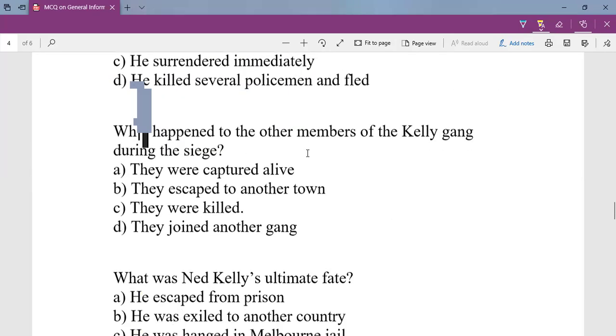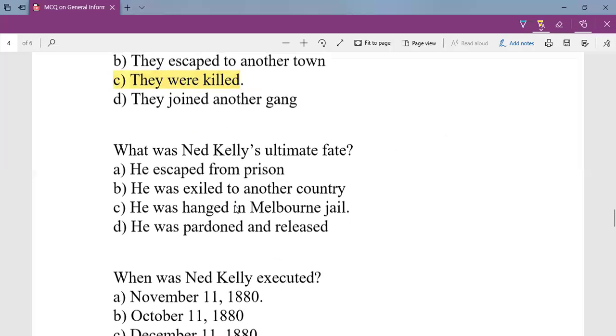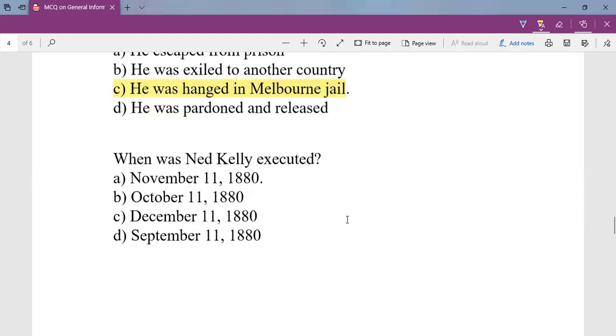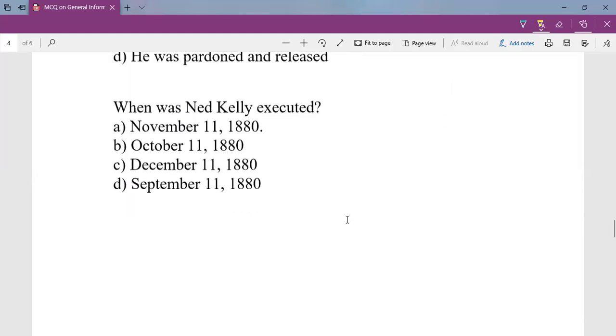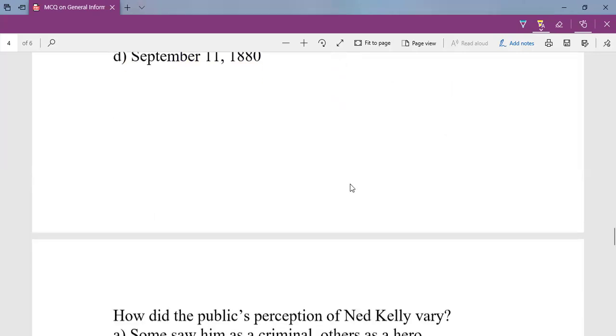What happened to the other members of the Kelly gang during the siege? Since they were fighting, almost all were killed. This is history. Ned Kelly, the fiction which we are prescribed, will tell a different story. What was Ned Kelly's ultimate fate? What is the fate of the historical character Ned Kelly? He was hanged in Melbourne jail. And when was Ned Kelly executed? He was hanged on November 11, 1880.